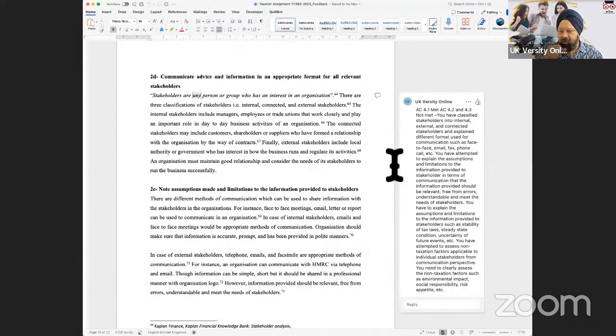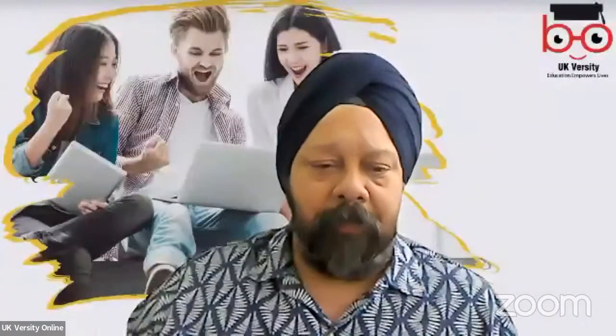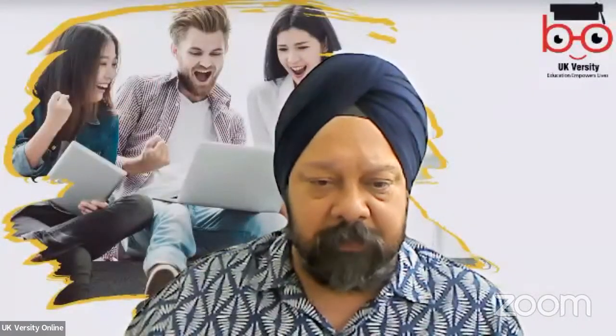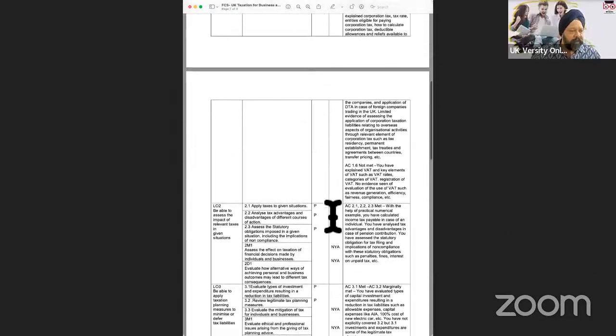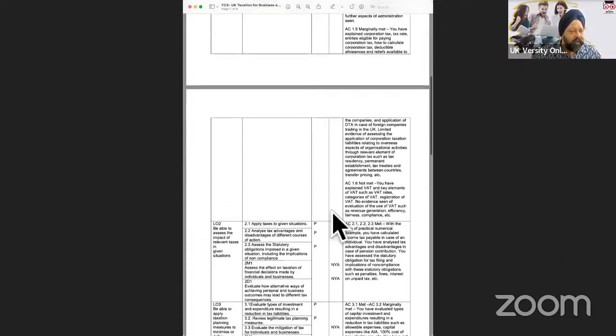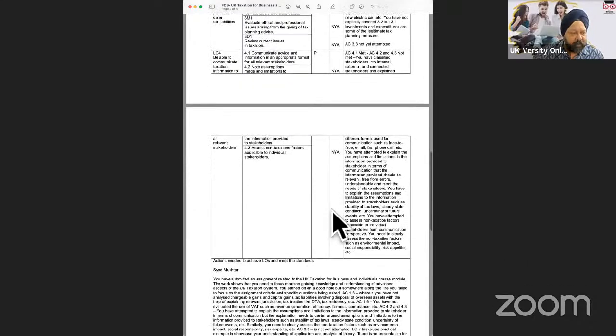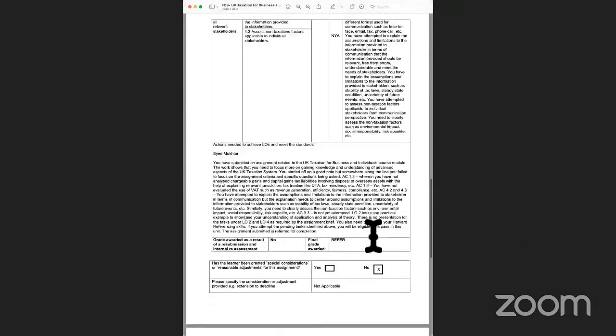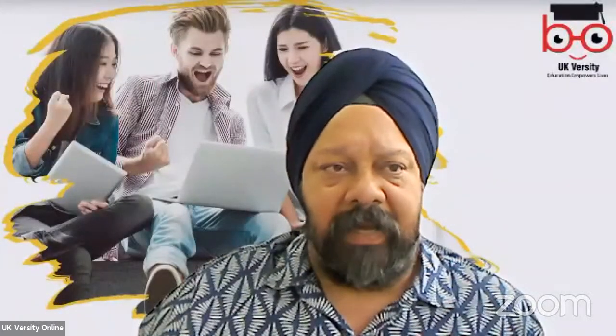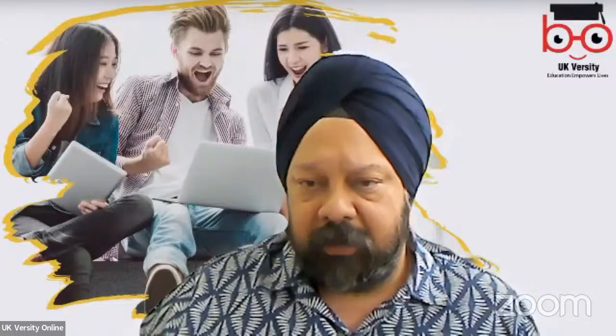And when you submit it back to us again, what will then happen is we will go through it and see whether this is meeting the criteria. And then you will get the front cover sheet or the confirmation of the assessment decision to say that you have actually met the criteria and you have achieved this particular unit. So this confirmation comes to you when you have achieved the assignment. Is that okay? Yes, okay. Good stuff. So this gives you an idea in terms of the feedback and the assessment process as well.